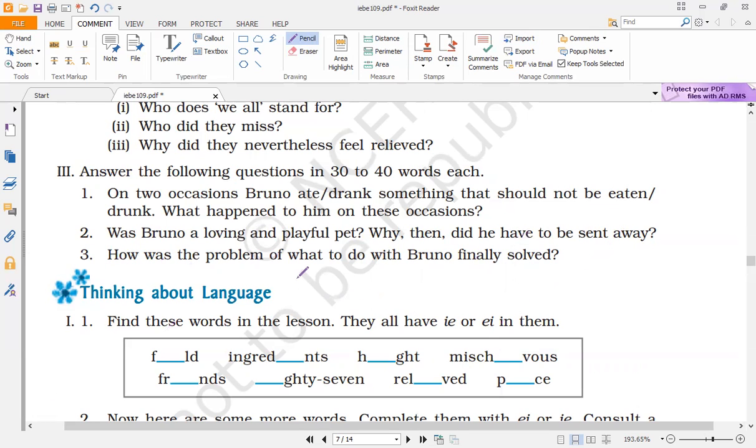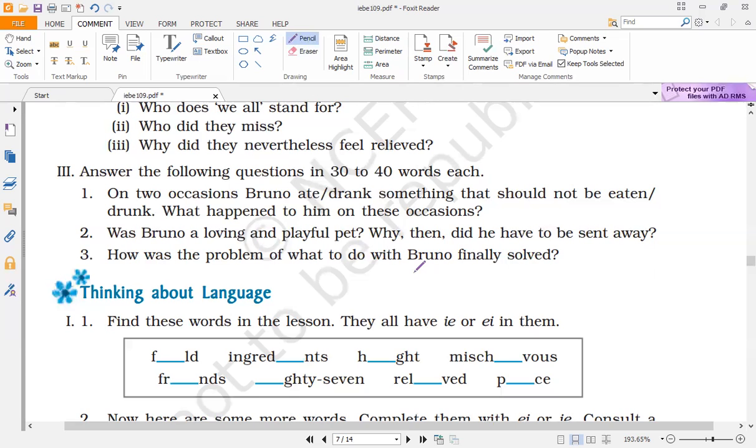How was the problem of what to do with Bruno finally solved? Now students, here you must see that you have to talk about two different incidents, right? The first incident is when Bruno started to grow in size, how it was decided that he should be sent to the zoo. The author wrote a letter to the curator of the zoo at Mysore, and on his consent, Bruno was sent there, right? So this way the first problem was solved.